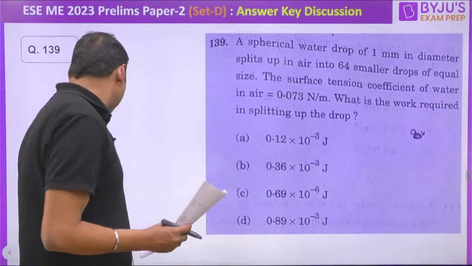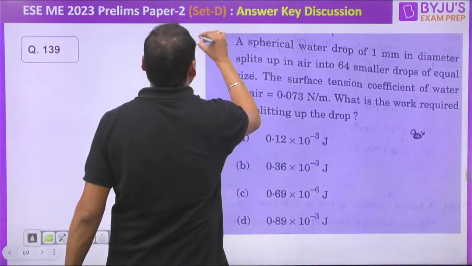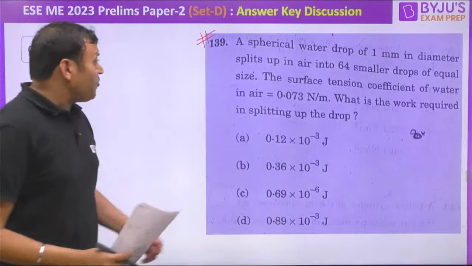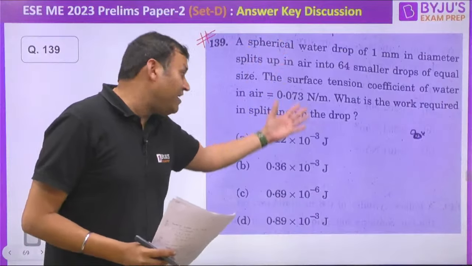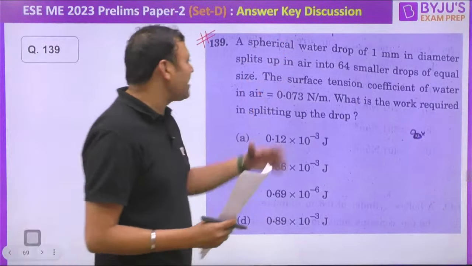Next question from the fluid mechanics, but it is a very, very standard type of question. If you remember this question, I have done this question so many times in all the batches, in the free classes even. Same data, there is no change in the data even. So I do remember the answer to this question. I don't know whether you remember it or not.